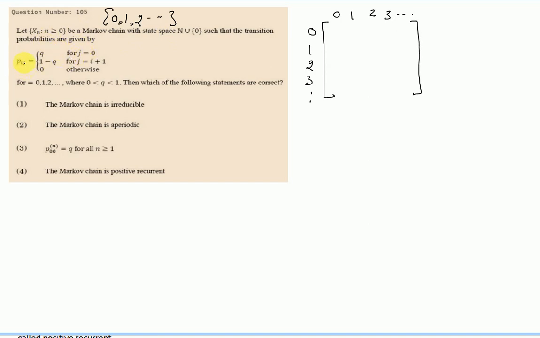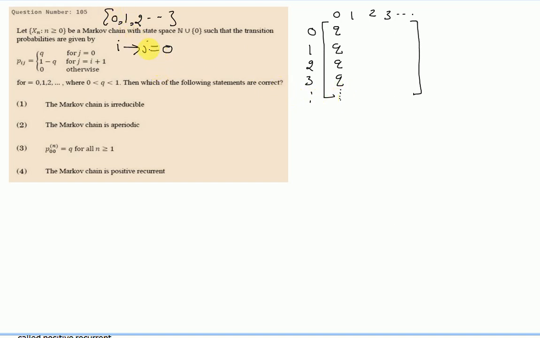If from any state i we are going to state 0, j equals 0, then the probability is q. Means from any state 0, 1, 2, 3 we are going to state 0, then the probability is q. So this first column will have only entries q and so on.